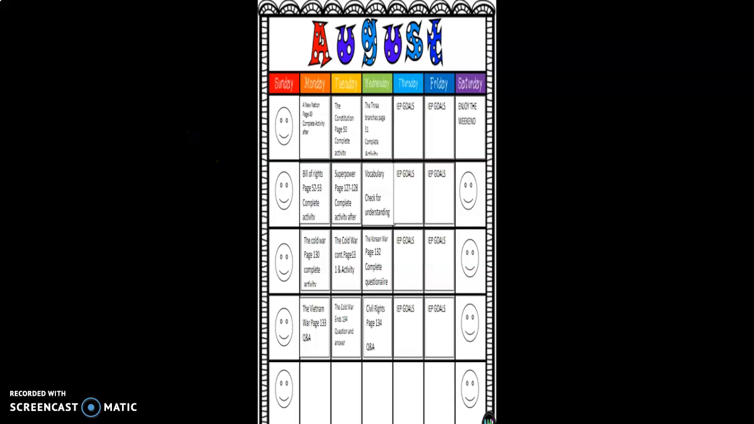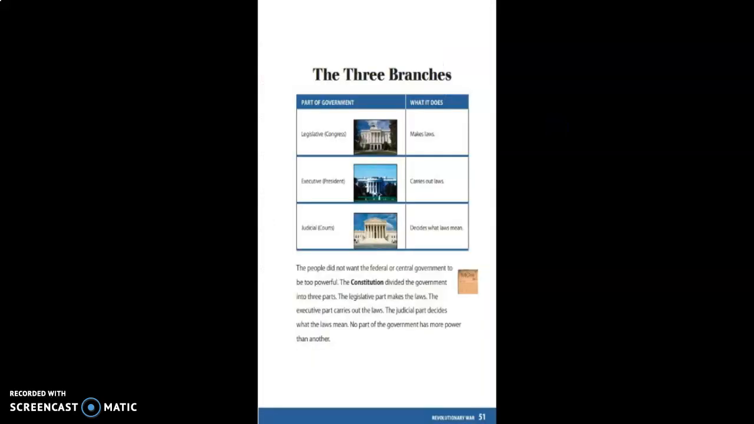Hello, today is Wednesday, September the 2nd, and we are going to do the 3 branches. I'm going to flip to the next slide so you can see the worksheet that we'll be working on. If you can look for it within your packets, this is the one we'll be working on today. It's in your packet also with the questions.